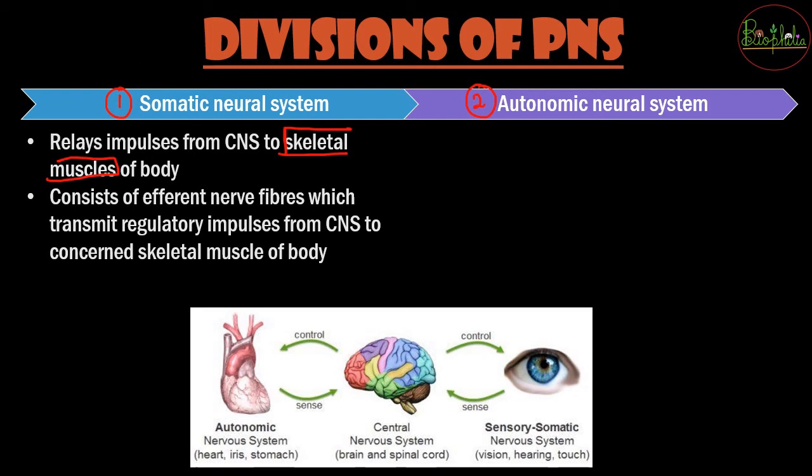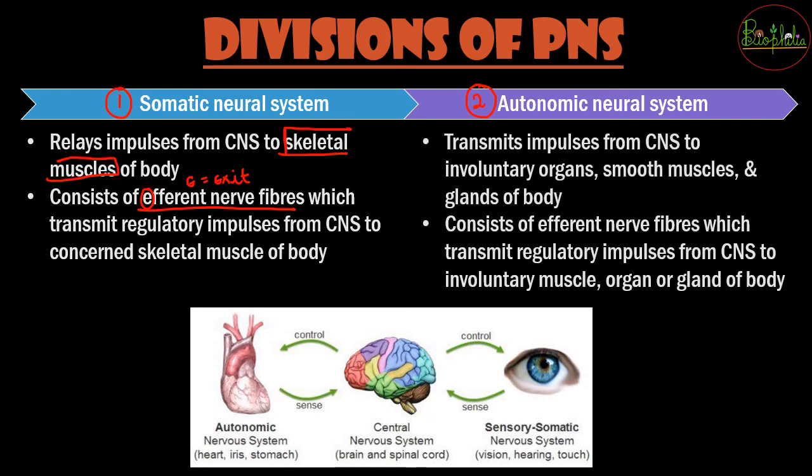The next difference is that this is going to consist of the efferent nerve fibers, as the E is for exit, and these regulate impulses that will be sent to the skeletal muscles of the body. In the autonomic neural system, there are impulses coming from the CNS to go to the involuntary organs. They can be going to the smooth muscles, and they can be going to the glands as well.